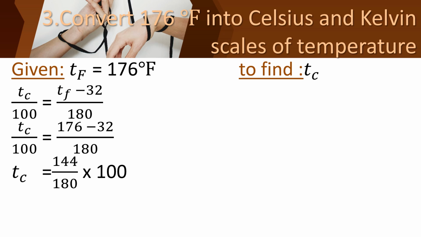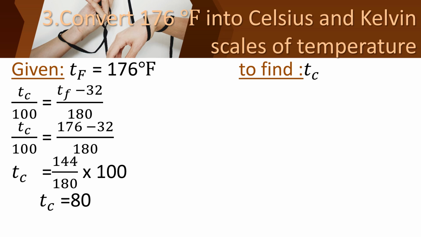Children, have you all found out? The temperature in Celsius scale equal to 80. So what is given? The temperature is given in Fahrenheit scale, that is 176 degree Fahrenheit, and we are going to find the temperature in Celsius and also the temperature in Kelvin scale.